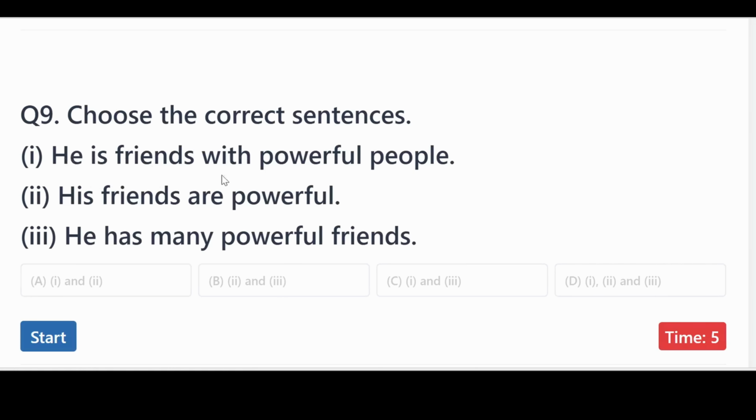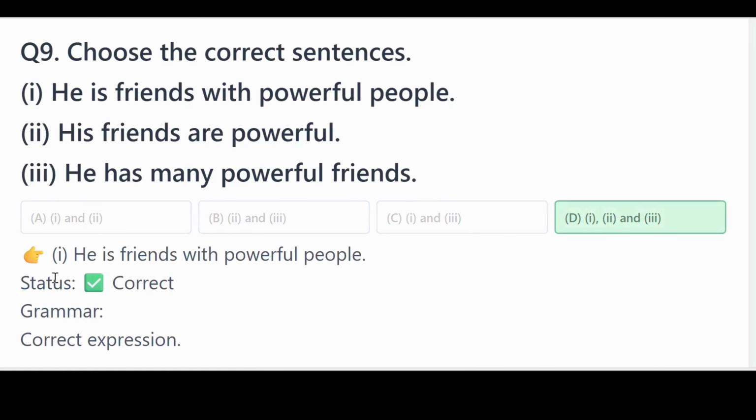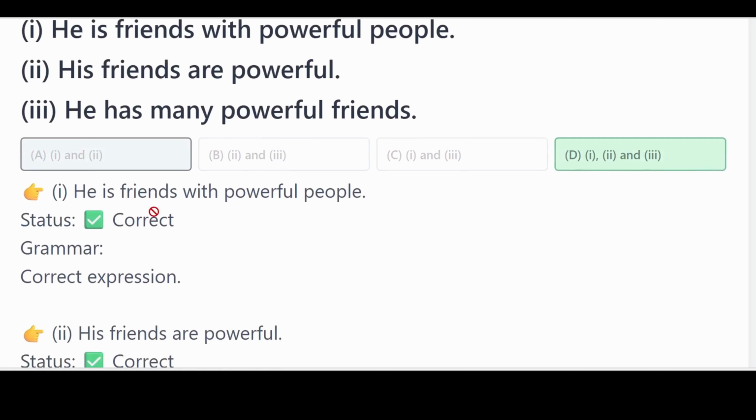Number 9. Number 1, he is friends with powerful people. Number 2, his friends are powerful. Number 3, he has many powerful friends. So which among these sentences do you think is incorrect and which ones are correct? Is it option A, option B, option C, or option D? The correct answer is all of them are correct.